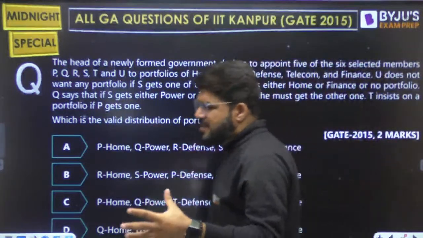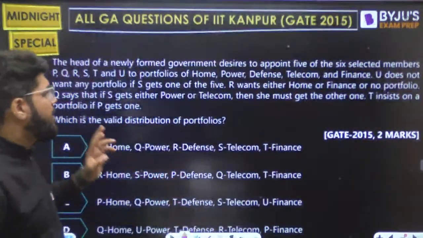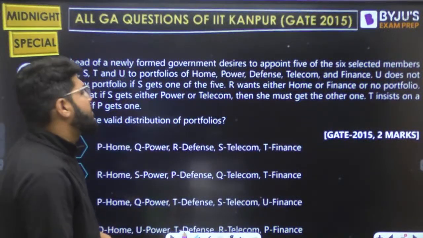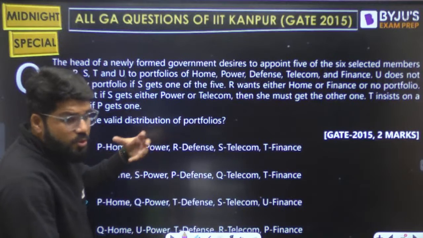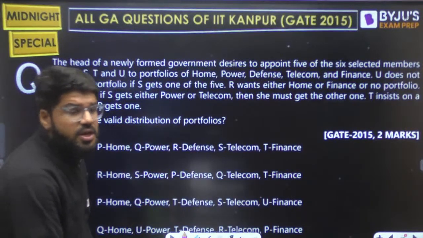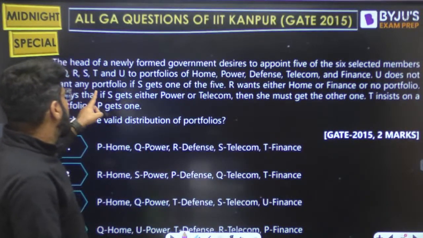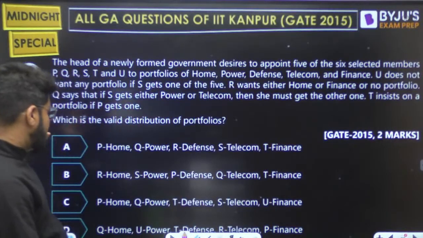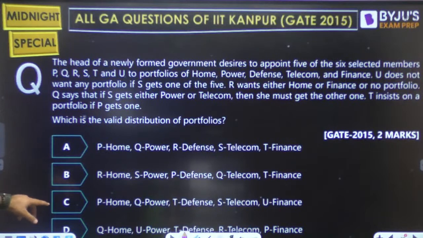Six candidates are selected and they are being given the ministries: Home, Power, Defense, Telecom, and Finance. Now there are some choices. U does not want any portfolio if S gets one of the 5. If S gets one, U does not want any. If S gets any portfolio, you will not take any portfolio. So U should not be with S.